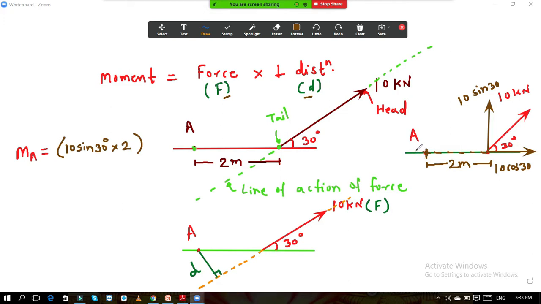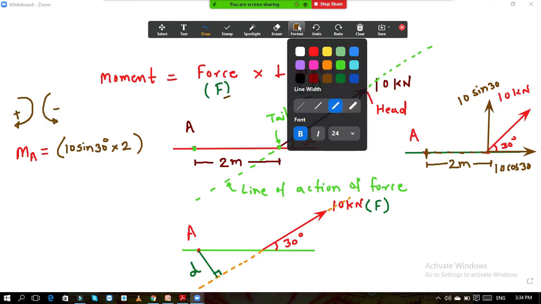Now again we need to specify whether the moment is clockwise or anti-clockwise. The sign conventions are generally in our hands. We can take clockwise positive and anti-clockwise negative, or vice versa. We can consider clockwise negative and anti-clockwise positive. It depends upon you which is easier for you. Normally, the normal sign convention is that we take the clockwise moment as positive and anti-clockwise moments as negative. Now how do we see whether it is positive or negative?